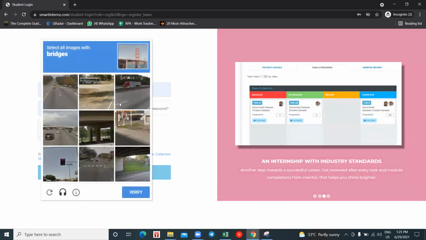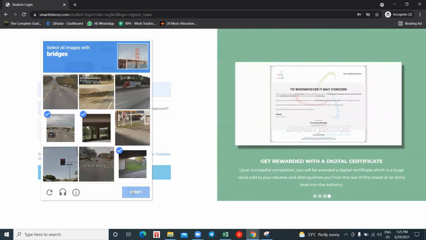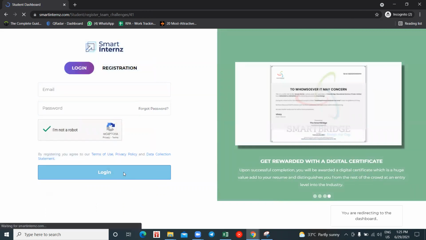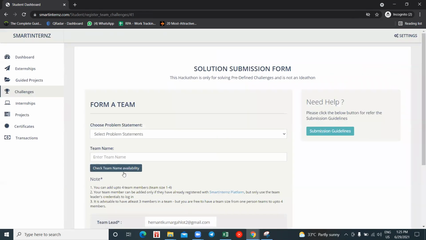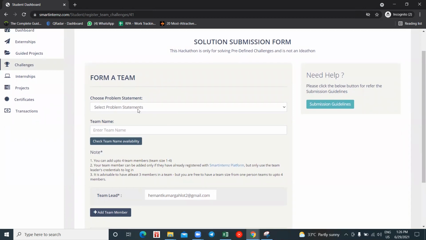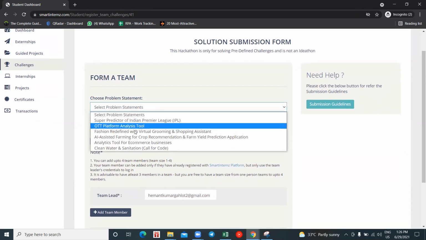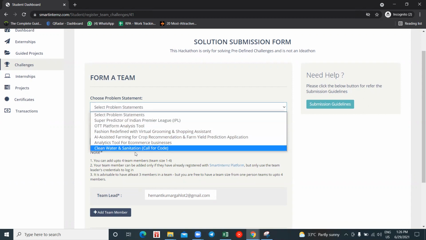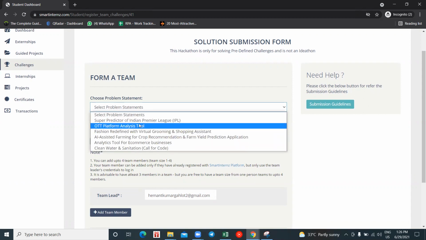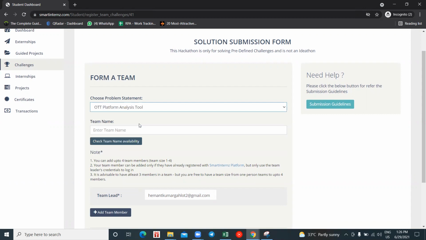Let's select the bridges. Now click on login. Once you log into your Smart Interns portal, you will be taken to a solution submission form. This step is divided into two stages. The first stage is to select the problem statement. Here you have to select the problem statement from the drop down. Let's say I'm going with the OTT, so I'm selecting the OTT problem statement, and here you need to give a team name.